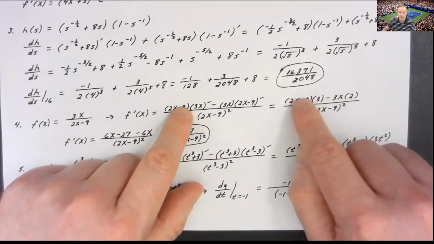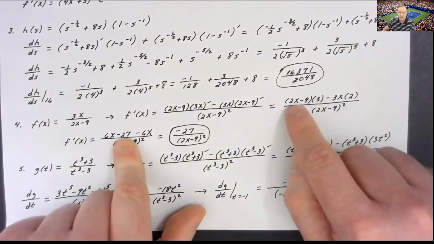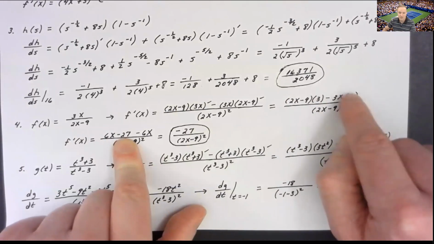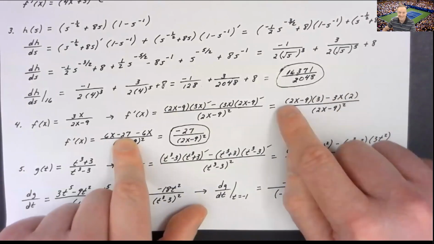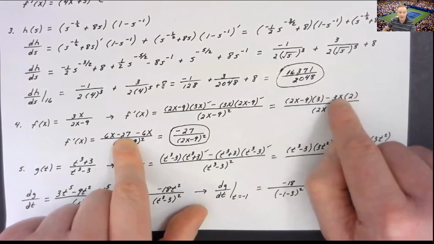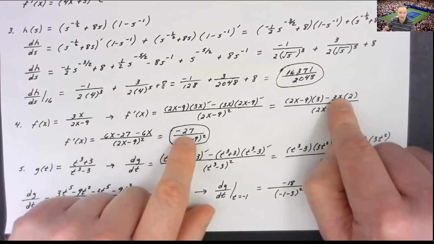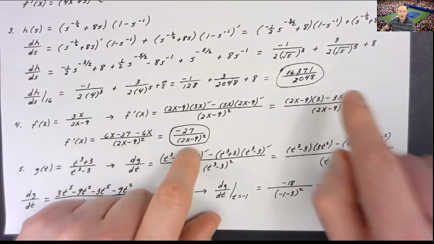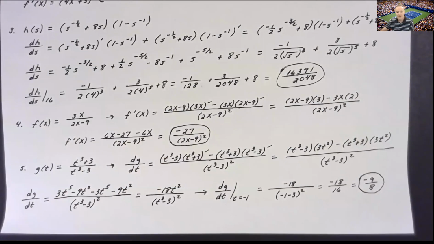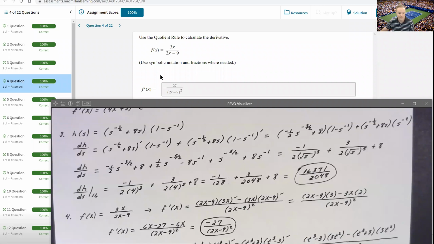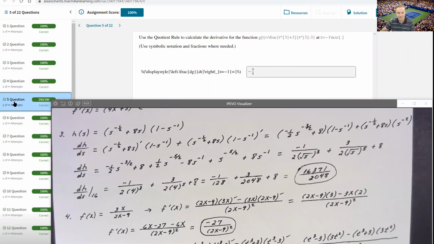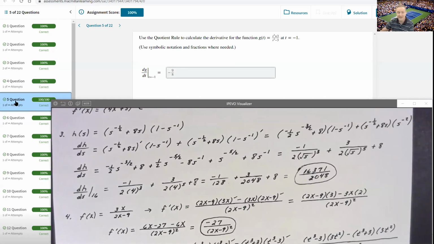I have to distribute the 3 throughout the first binomial, and then I'll distribute the 2 times the 3x here. I get 6x minus 27 minus 6x. Well, the 6x's eliminate each other, and it just gives me a negative 27 in the numerator over that denominator squared, negative 27 over 2x minus 9 quantity squared, and you can see that that is what they wanted on the archive.